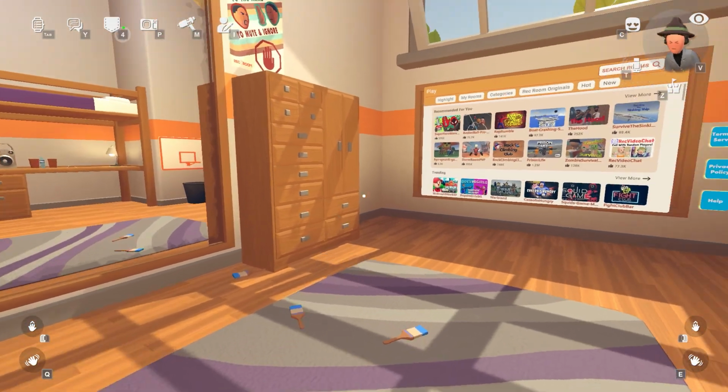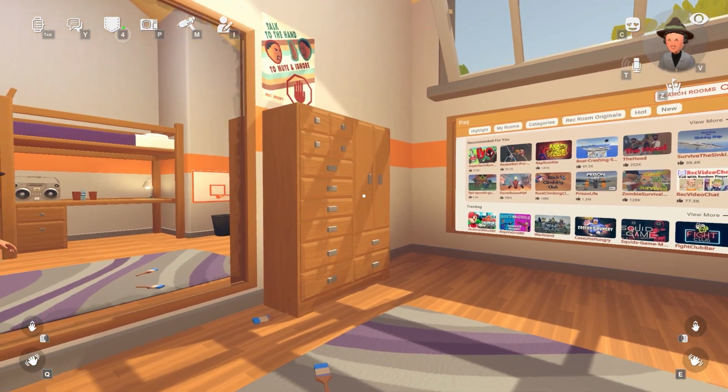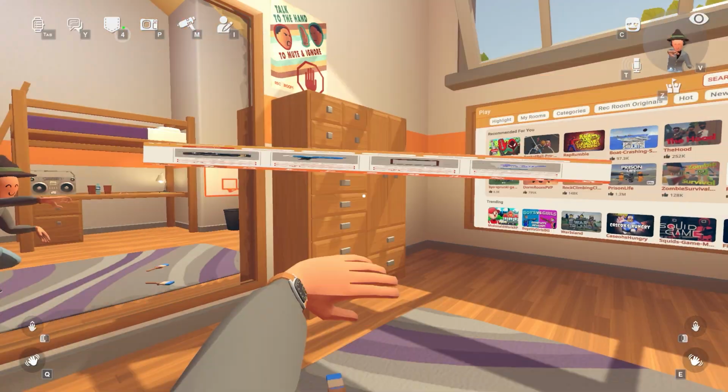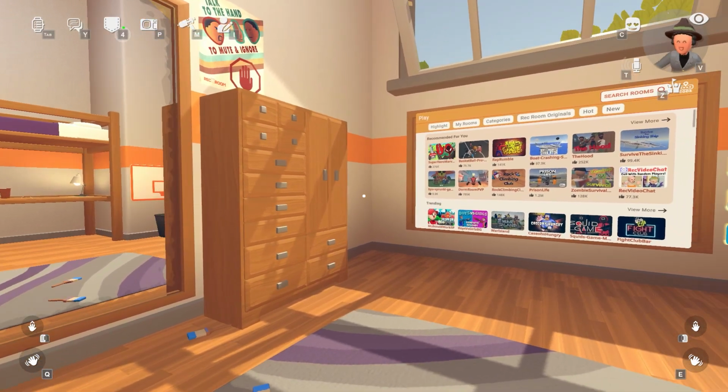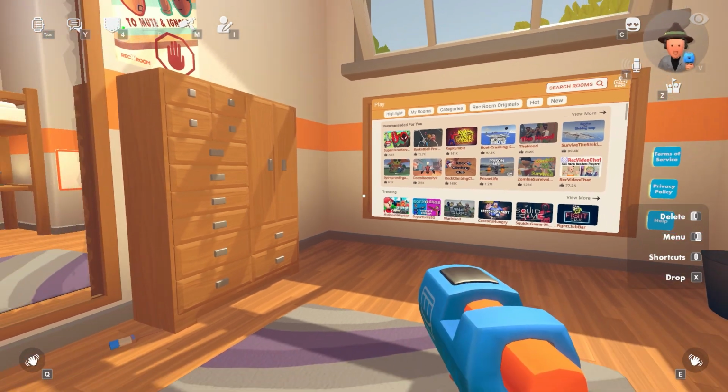Hello guys, today I'm going to show you how you can create any terrain you want or any shape you want inside of Rec Room. And to do this, what we need is the Maker tool, which we can select by going into the backpack, or we can just select by pressing M on our keyboard. That is the Maker tool, right?